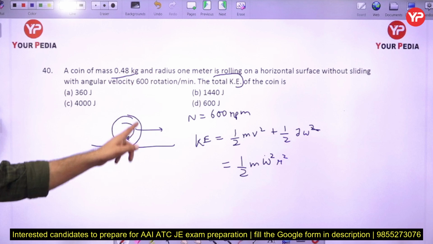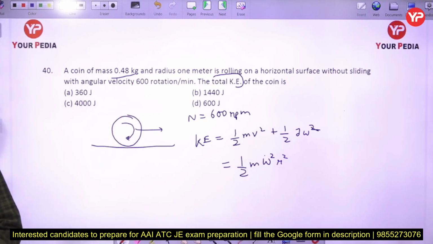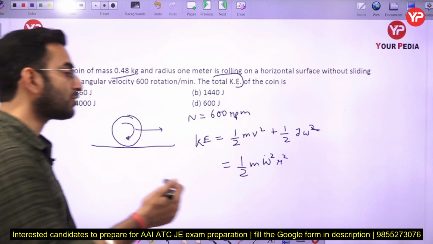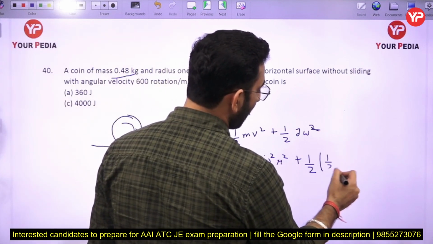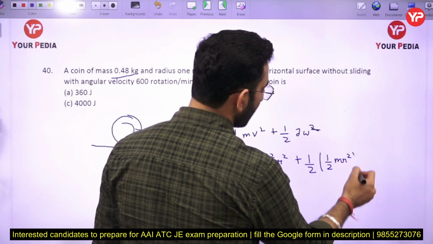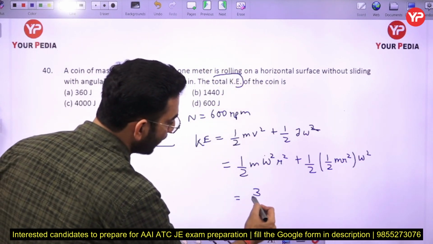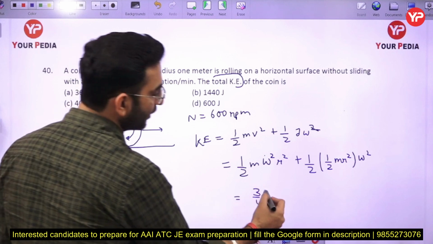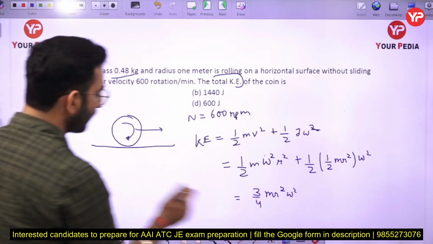And for the disk, the moment of inertia is having a formula of half mr square here. So I can write I is half mr square. So if you just simplify it further, you are going to get the final formula of the total kinetic energy of the coin as 3/4 mr square omega square.